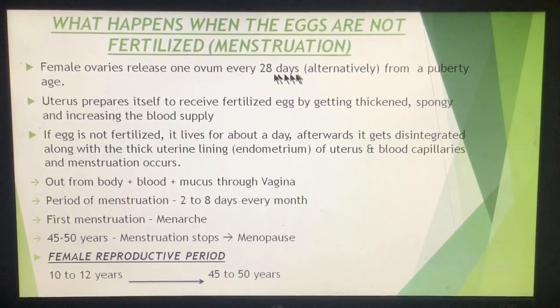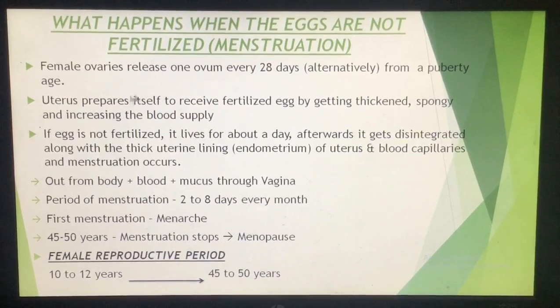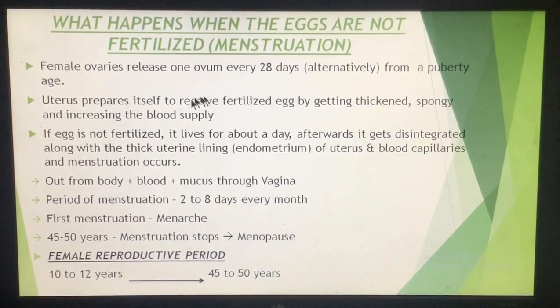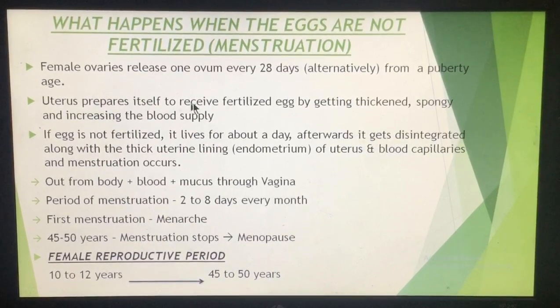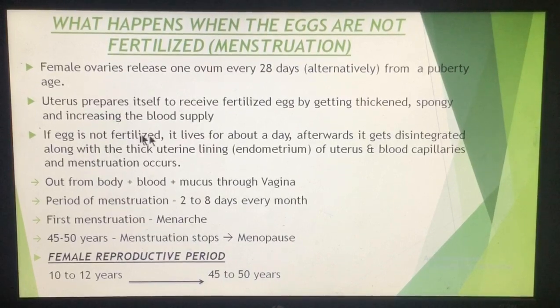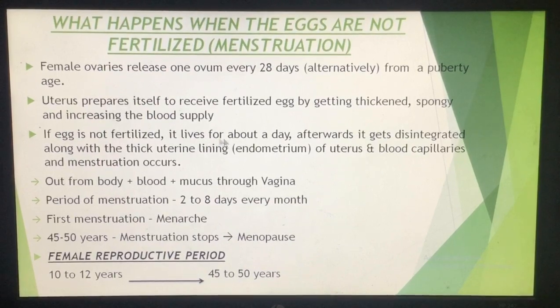Now if the fertilization doesn't take place, then the uterus which has prepared itself to receive the fertilized eggs by becoming thick, spongy, and with an increase in the blood supply, all these things get disintegrated. That means the ovum gets disintegrated if the ovum is not fertilized. Ovum means the egg. If the egg is not fertilized, it lives in the fallopian tube for around a day.